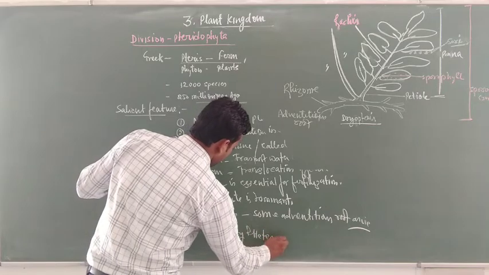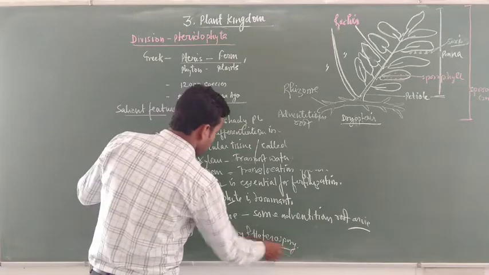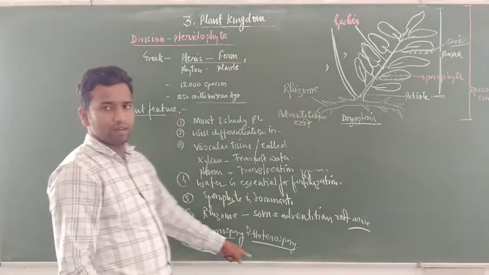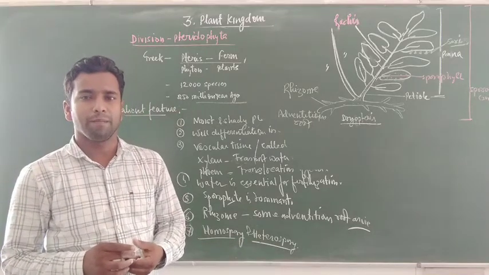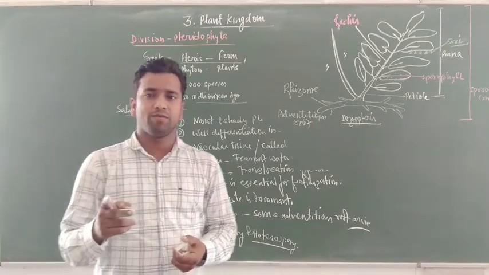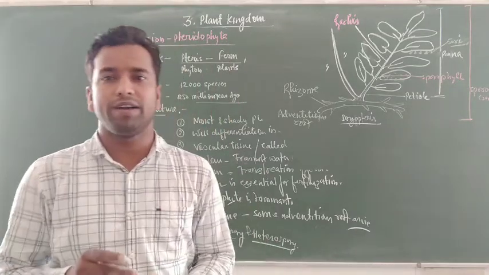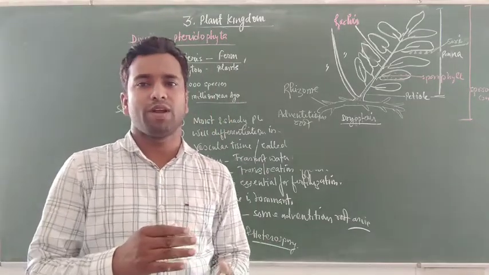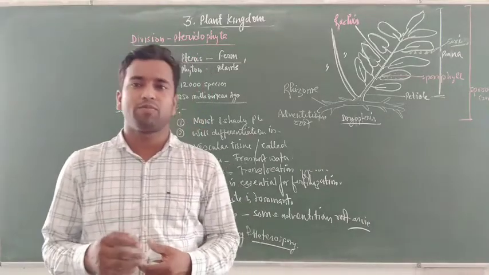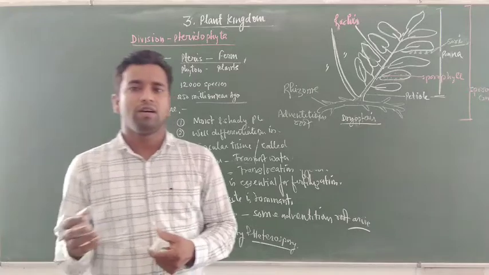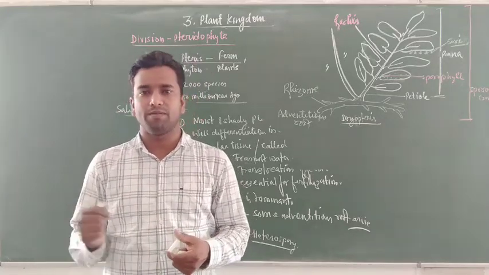Homospory and heterospory. Heterospory means the pteridophyte forms two kinds of spore inside its sporangia. Two kinds of spore, that is a megaspore and a microspore. The megaspore starts to develop to form the female gametophyte, and the microspore starts to develop to form the male gametophyte.